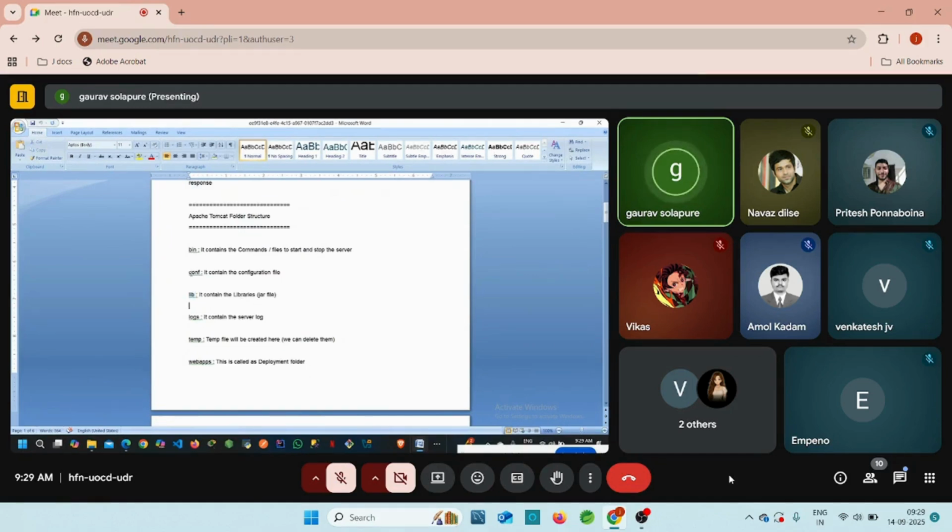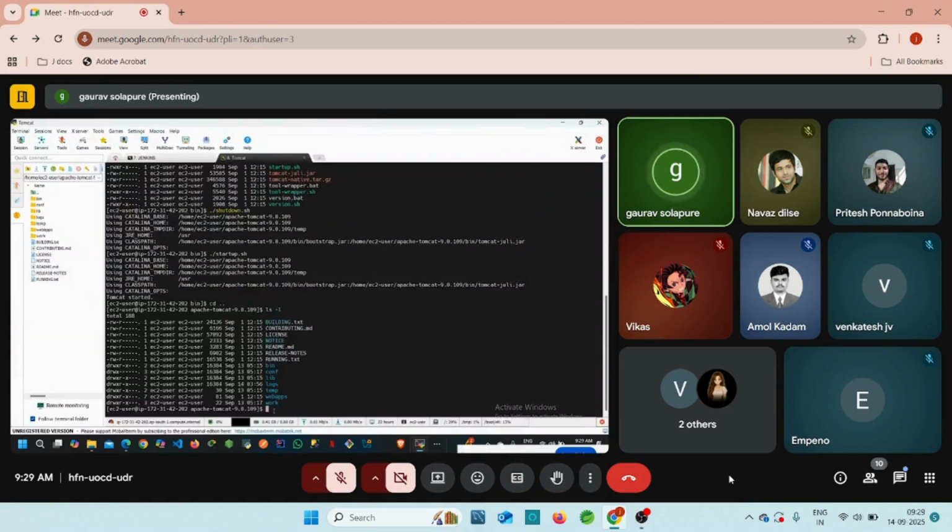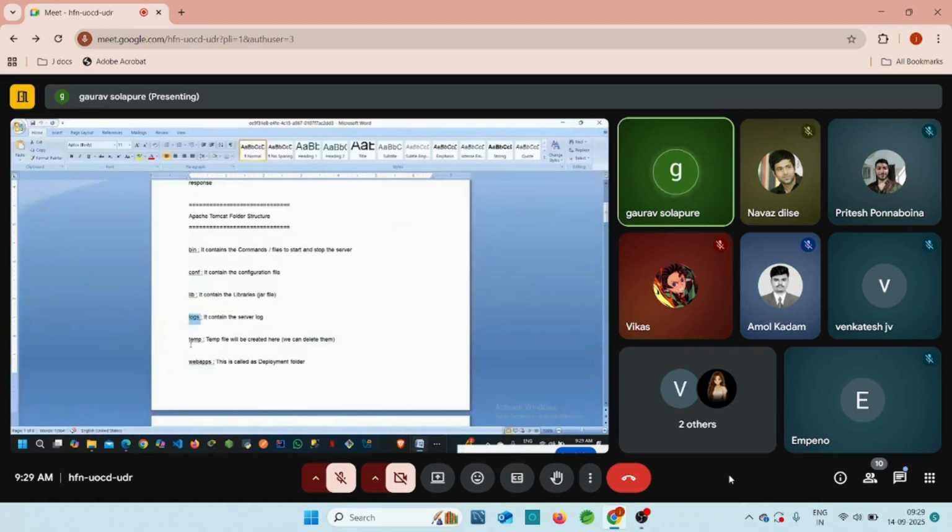I'm not going to show you everything for this conf and lib because we require only this, then temp, webapps, right? Then logs, it contains the server log. Suppose you get any failure whenever you start your application or start our Tomcat server. If you get any kind of failure or exception, you can check the logs folder, right? Then temporary files will be created in temp.